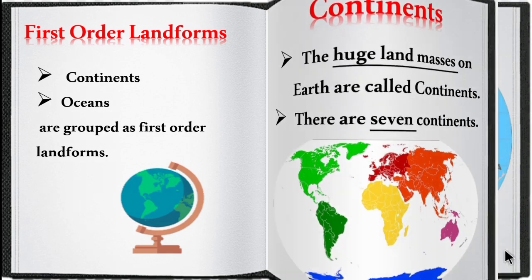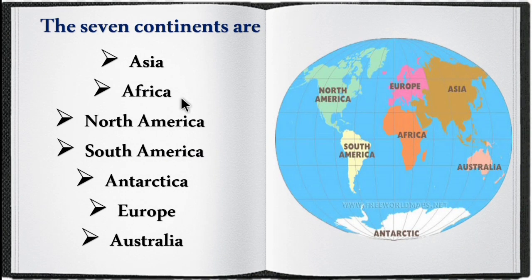So now let's name the 7 continents. The 7 continents are Asia, Africa, North America, South America, Antarctica, Europe and Australia.